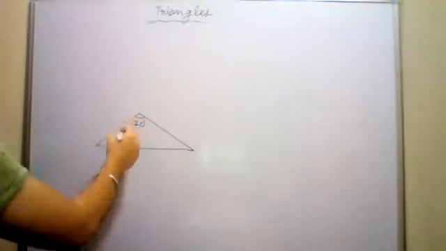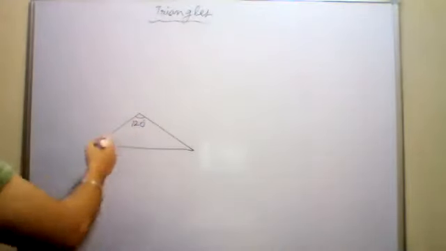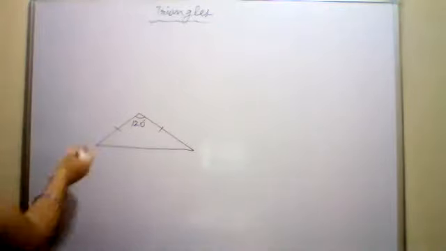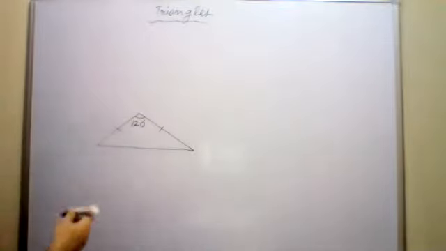Because this angle is more than 90. Suppose this is 120 degrees. Because this angle is more than 90, it is an obtuse triangle. You all know that angles which are more than 90 and less than 180 are known as obtuse angles. So this is an obtuse triangle, and it can have two equal sides also. These two sides are equal, so it is an obtuse isosceles triangle. So yes, it is possible.